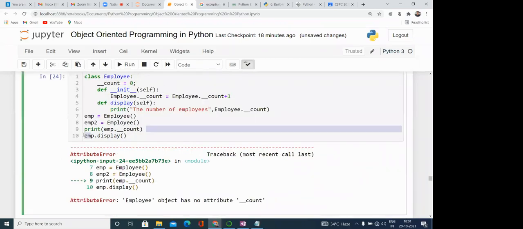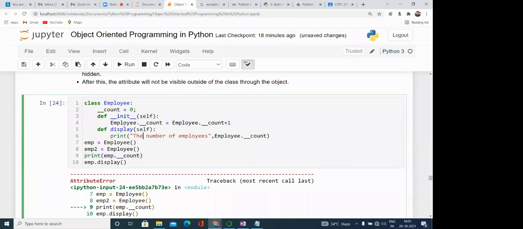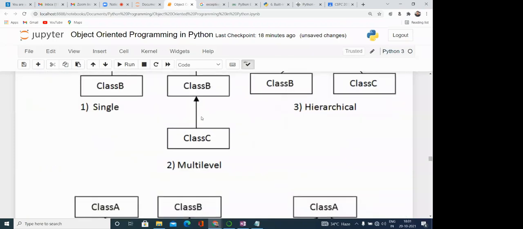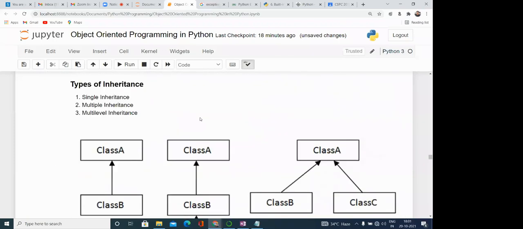There is no visibility of this outside, however inside the class we can access it. So what is the meaning here? This is the way of hiding the data within the class. If some data we want to restrict so that it is available only in the class, then we can do it like that. For today, I think the time is over now.